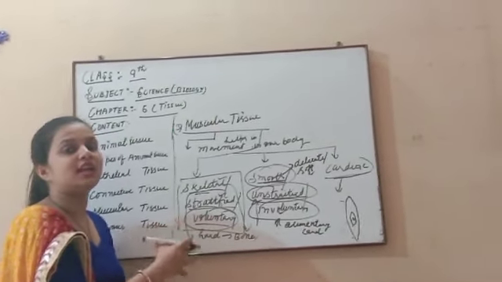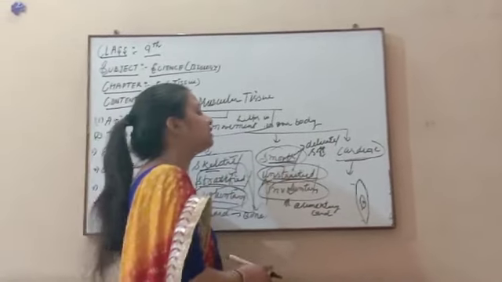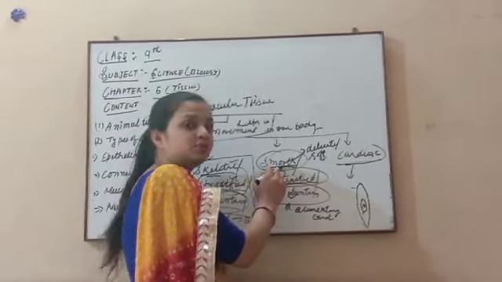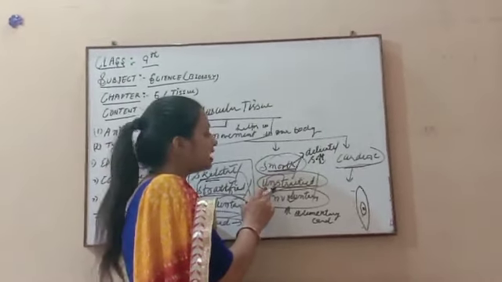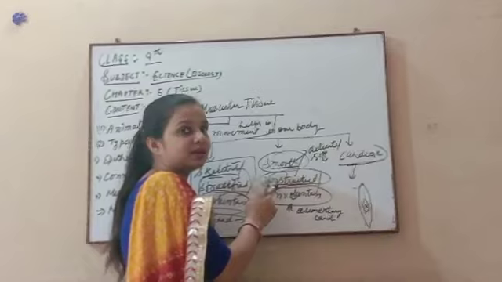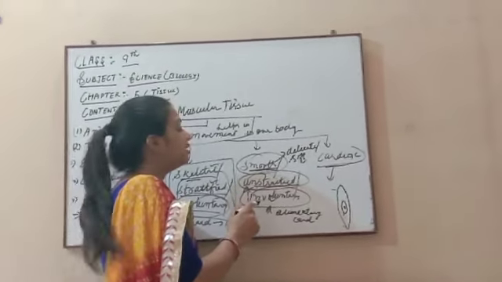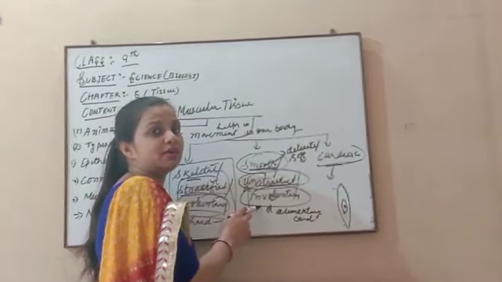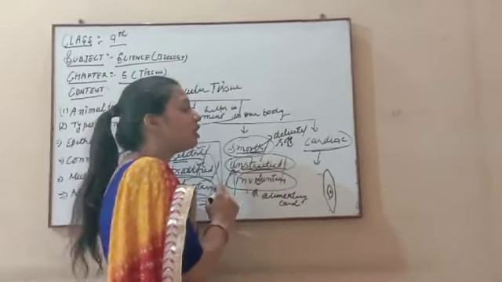So because it is mostly present in the delicate or soft parts of our body, it is known as smooth muscular tissue. Unstriated because striation, light and dark bands, are absent in this muscle. And involuntary because it is not dependent on our willpower.